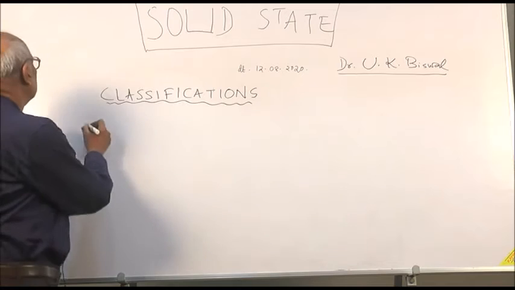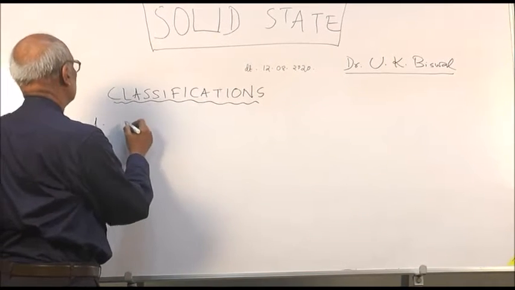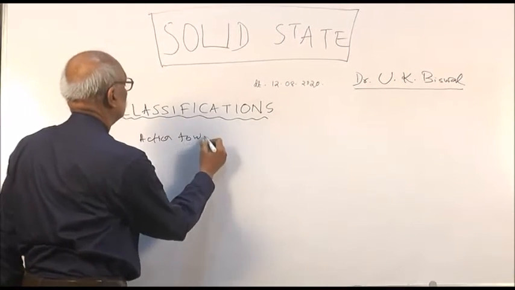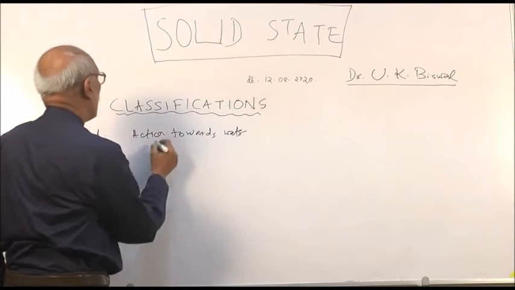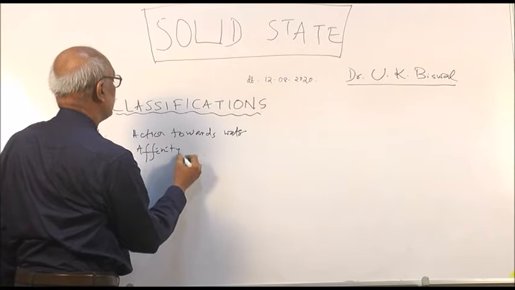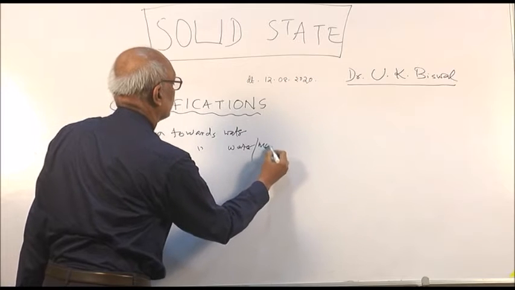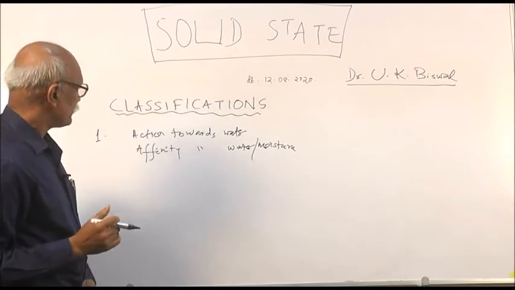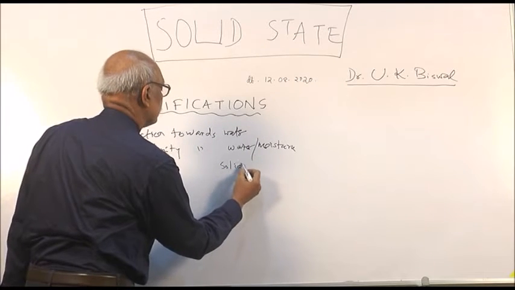First, classification on the basis of action towards water, or affinity towards water, or moisture. On this basis, solids are three types.